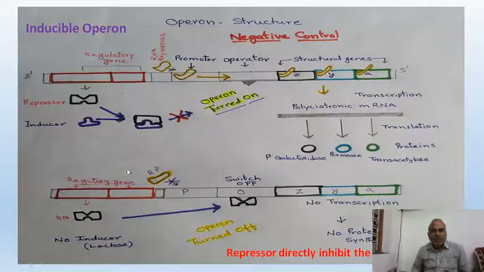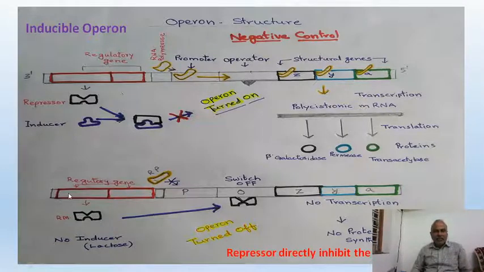Right. So let me describe the inducible operon. Let us see what the inducible operon is. This is the regulatory site, and these are all the sites that I have already described. The regulatory site produces a repressor molecule. The repressor now binds with the inducer. Because the inducer is there, it is turned on. Hence it is called inducible, so that the enzymes are produced. Polycistronic mRNA produces beta-galactosidase, permease, transacetylase, needed for the metabolism of the inducer.